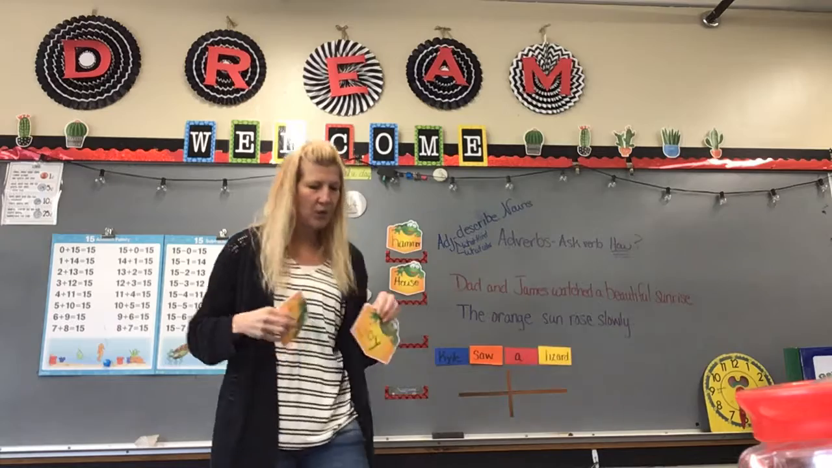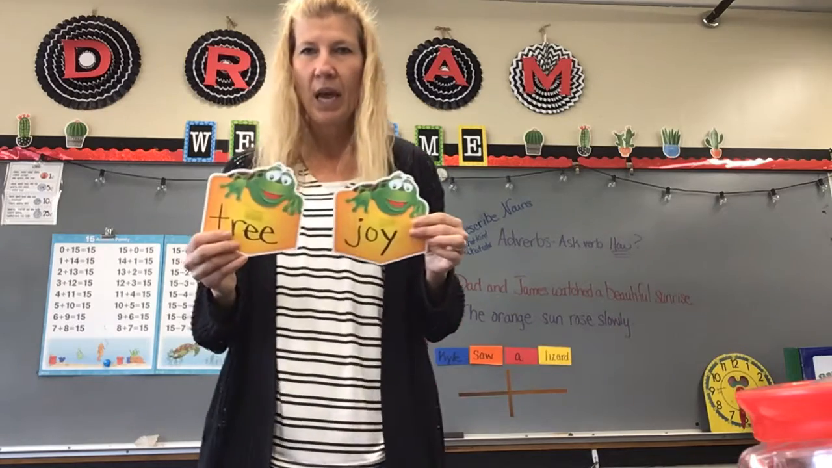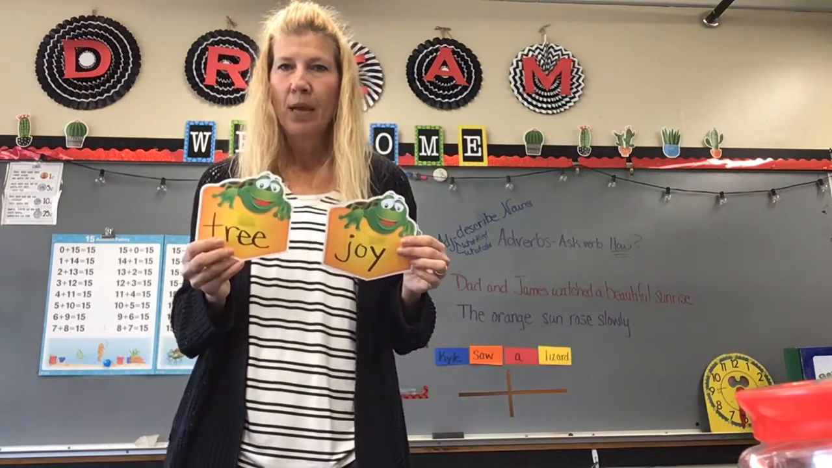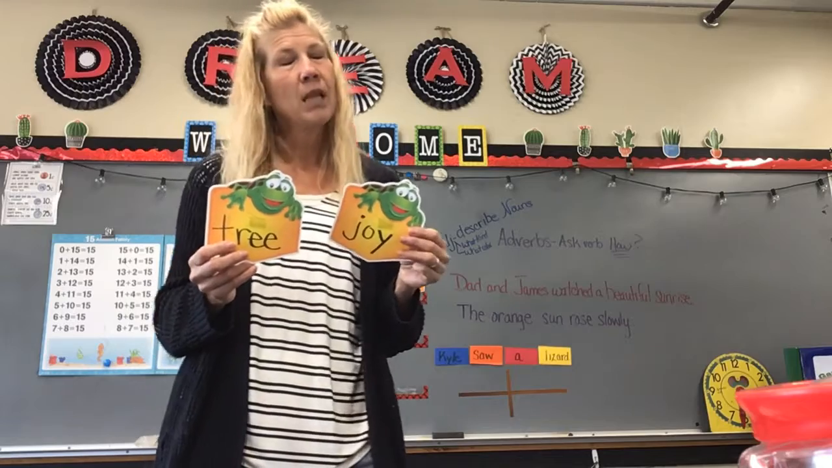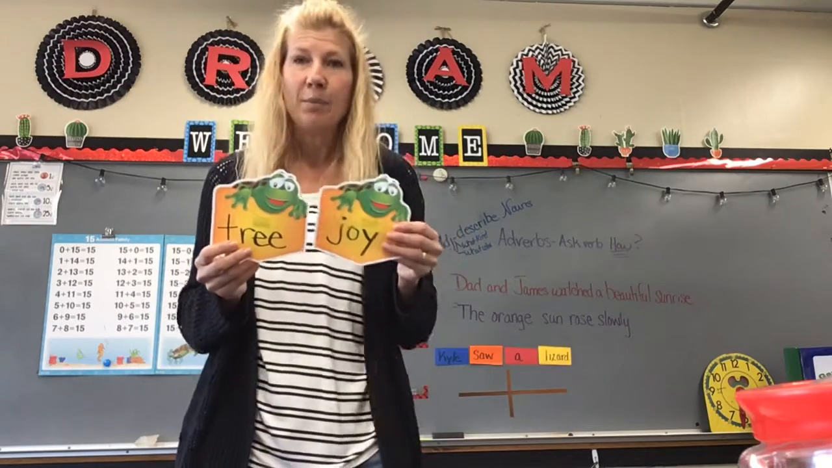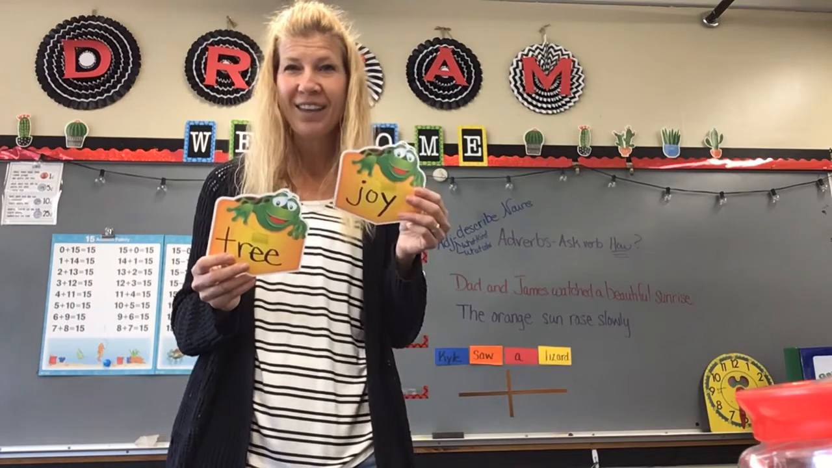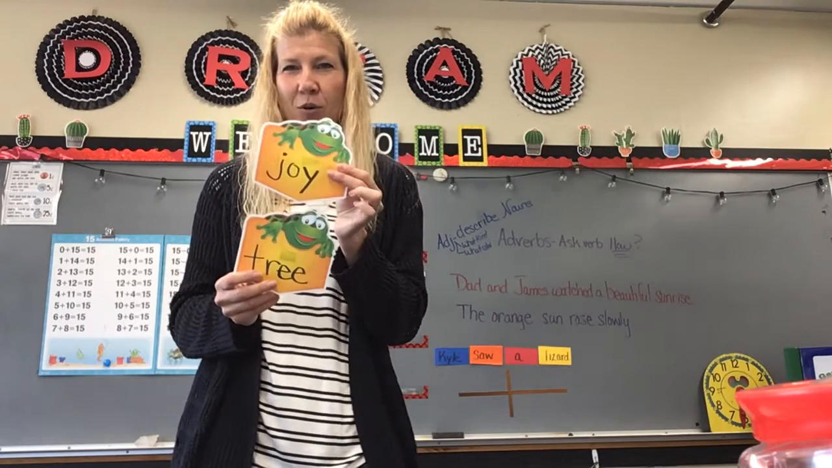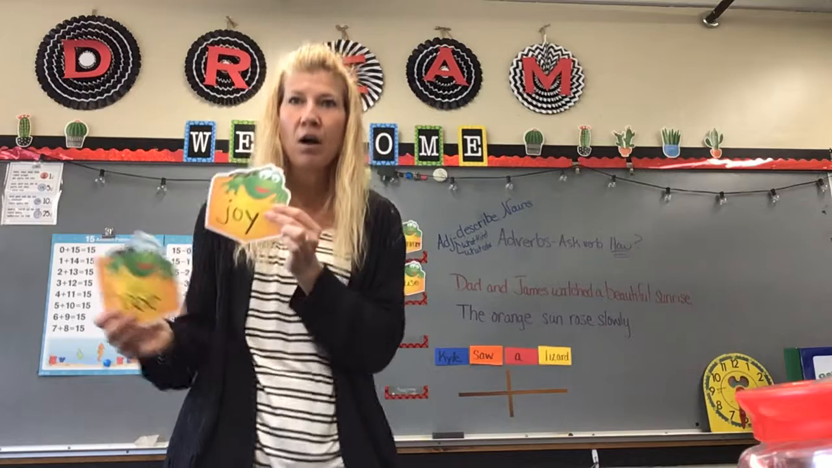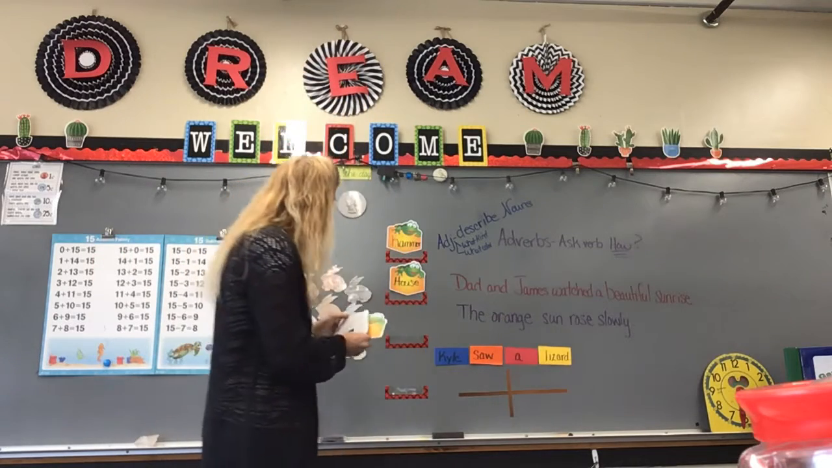Now we have to figure out what comes next. So we have tree and we have joy. Well, let's go through the alphabet. A, B, C, D, E, F, G, H, I, J. Oh, I heard J. So I should have chosen joy. And then T is all the way at the end of the alphabet, so it will be the last.